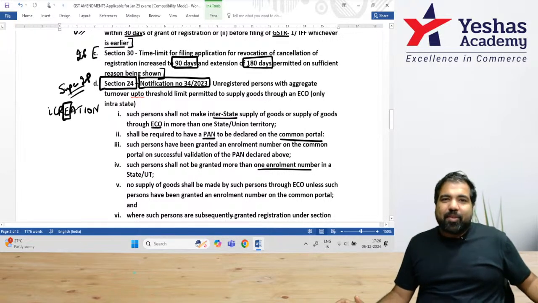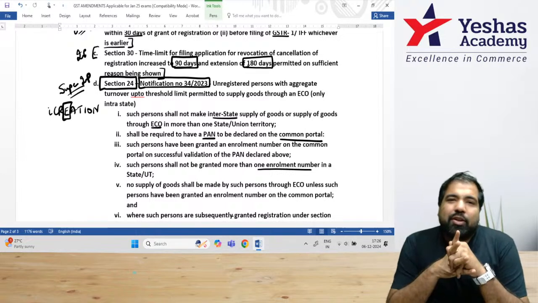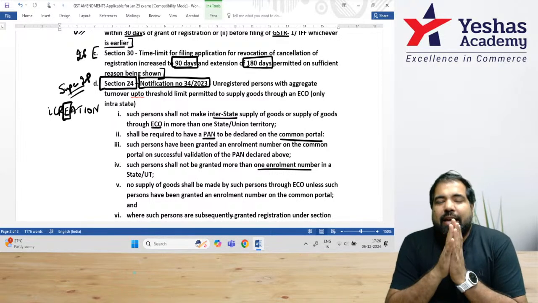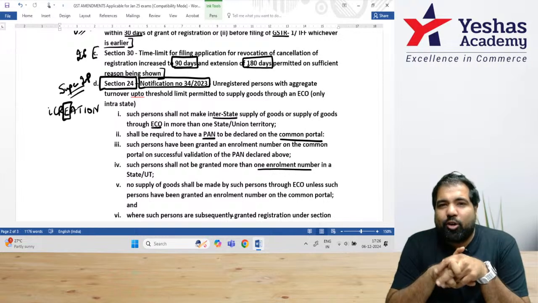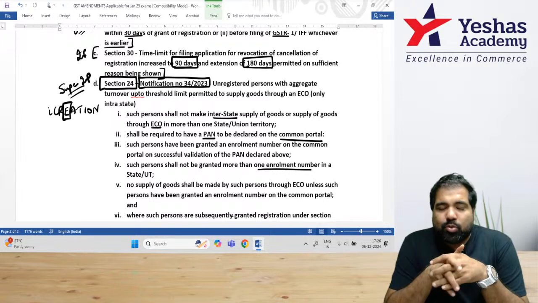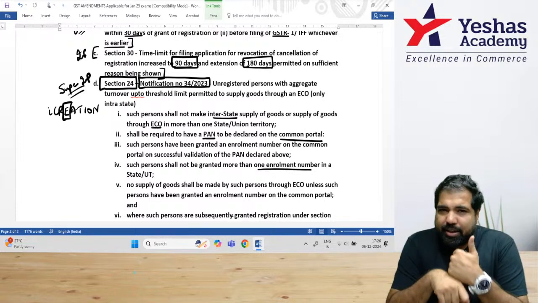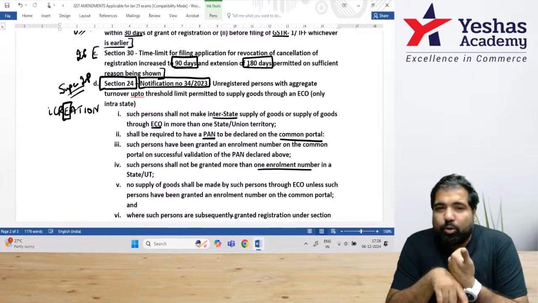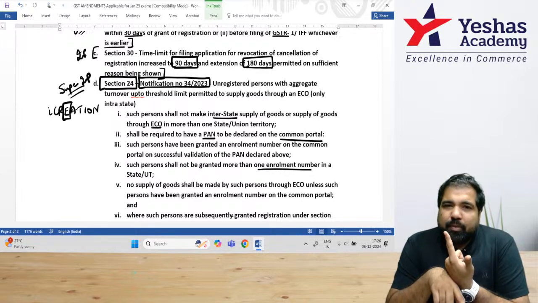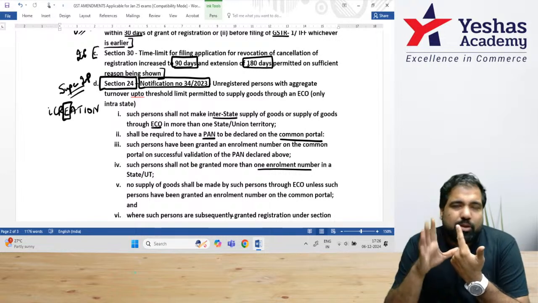So let's recap how this will be asked in the exam. Notification number 34 of the year 2023. In case a supplier of goods wants to supply goods on board an e-commerce operator, he can now do so subject to the following condition. First, cannot make any interstate supplies. So basically, you have to be on those e-commerce operators which supply only within a particular state, like Zepto, Blinkit. Second, he cannot be on multiple e-commerce operators in different states. In one state, multiple is okay.